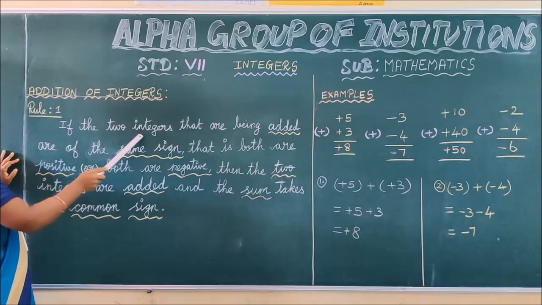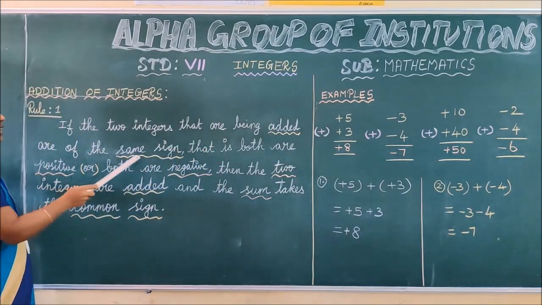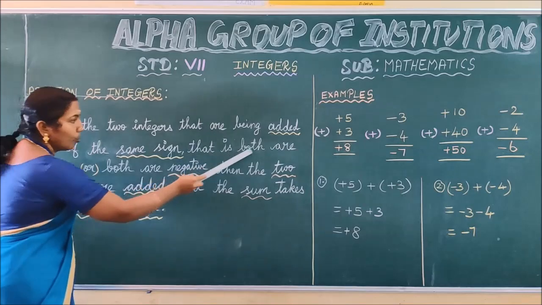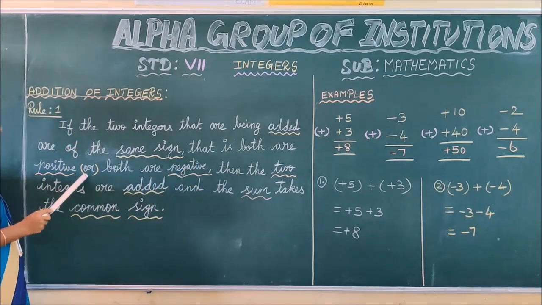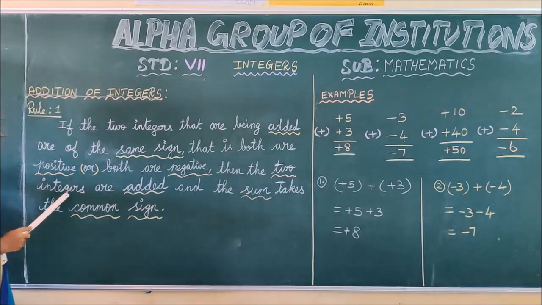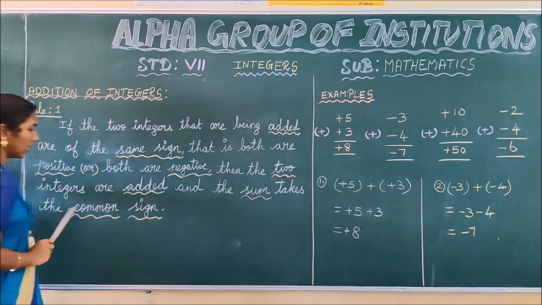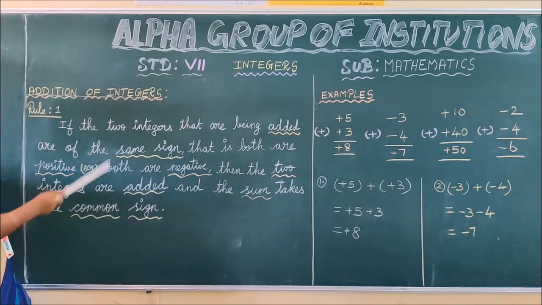If the two integers that are being added are of the same sign, that is both are positive or both are negative, then the two integers are added and the sum takes the common sign. I hope you all understand. Once again we are going to read these lines, okay?